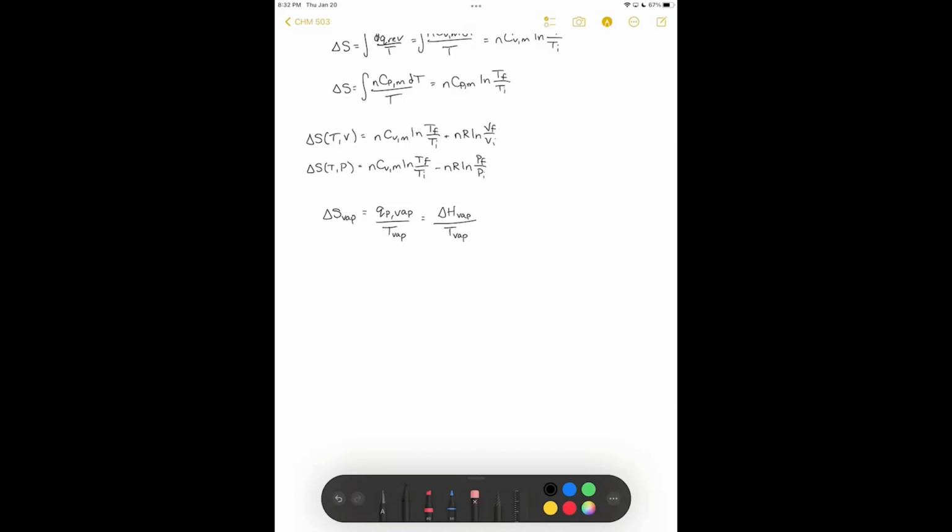In the next lecture, we will see how we can apply entropy to determine the direction of natural change, which we can call spontaneity for a process, which we set up at the beginning of today's lecture. So with that, I look forward to talking about this with you guys more in class.